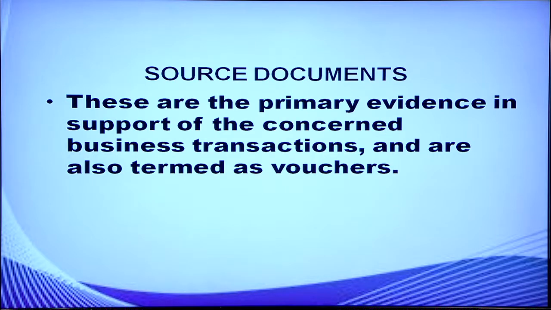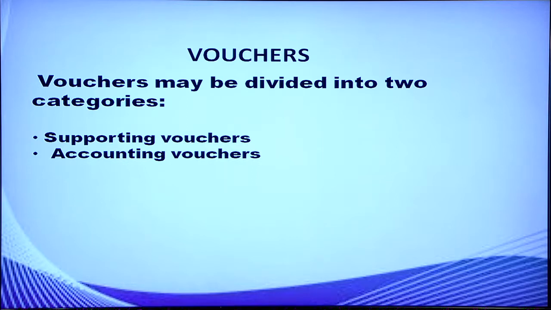Source documents are the primary evidence in support of the concerned business transactions and they are known as vouchers. Vouchers can be divided into two categories, supporting vouchers and accounting vouchers.